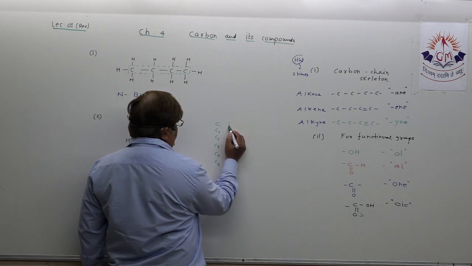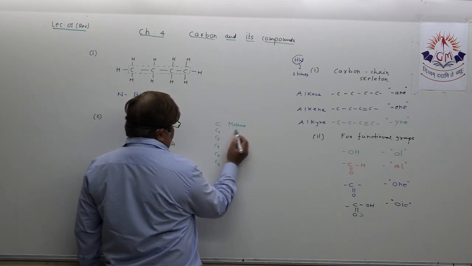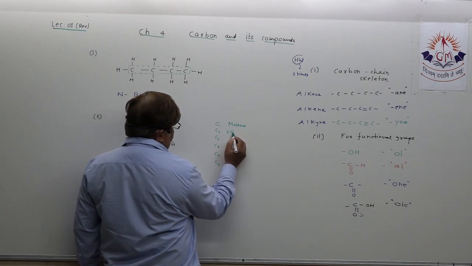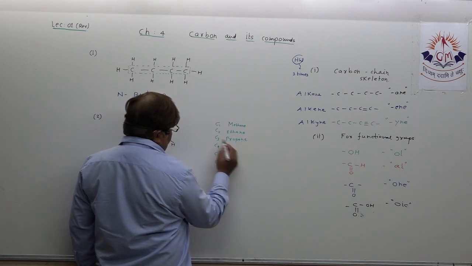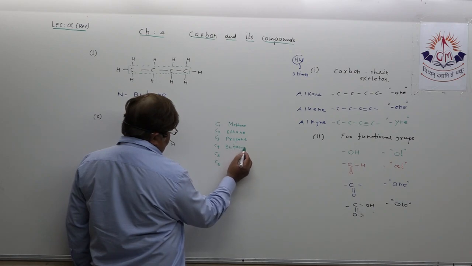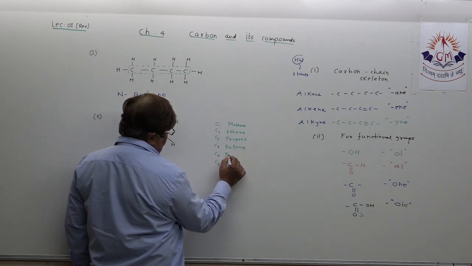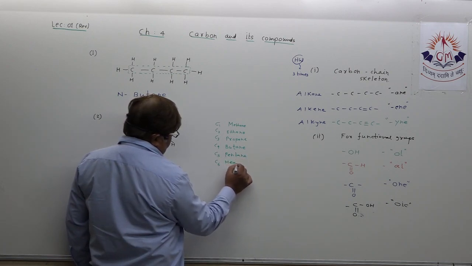This is, dear student, methane. Then this is ethane. Sometimes if you feel difficulty, propane means having three carbon atoms, butane, pentane, hexane.